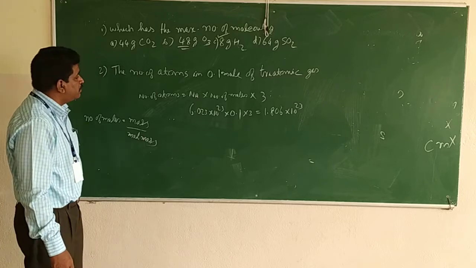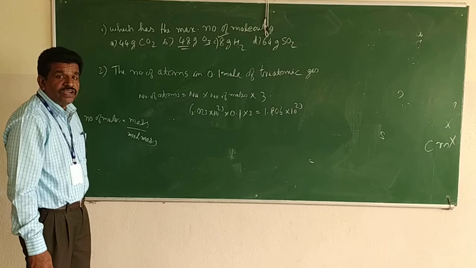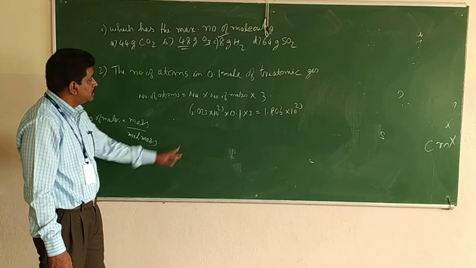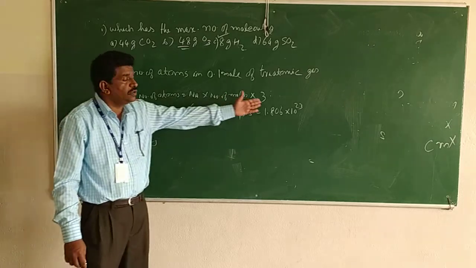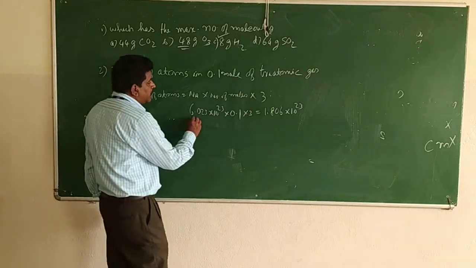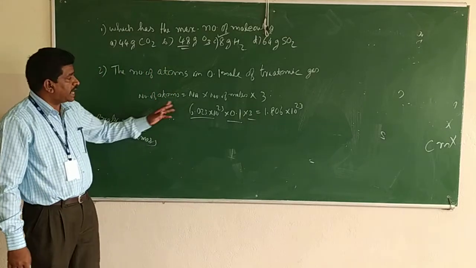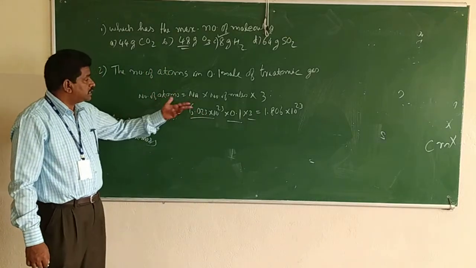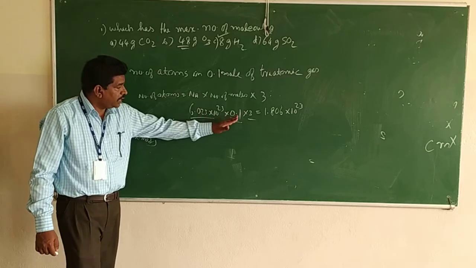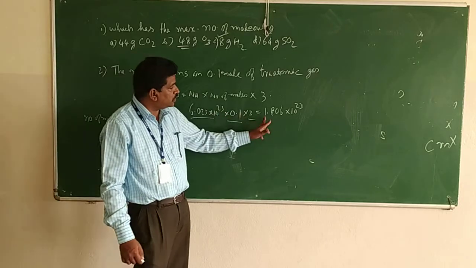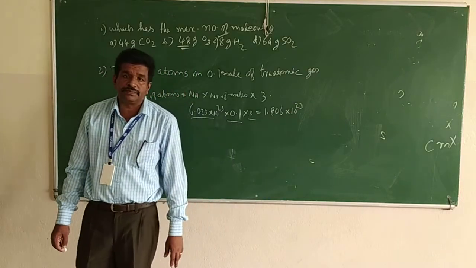Here the number of moles is given as 0.1 mole, and 1 mole of any substance will contain Avogadro number, 6.023 into 10 to the power 23, and it is triatomic. So Avogadro number into number of moles into number of atoms. Since it is triatomic, it is 3. So number of atoms is equal to 6.023 into 10 to the power 23 into 0.1 mole into 3, that is equal to 1.806 into 10 to the power 23.